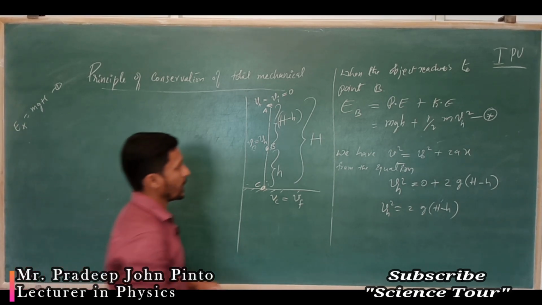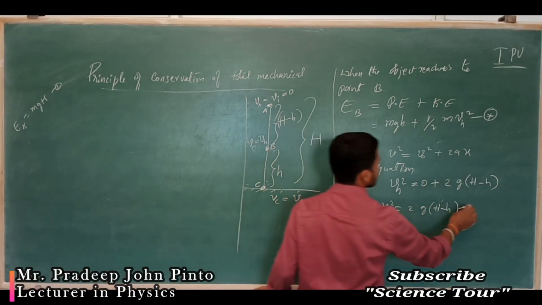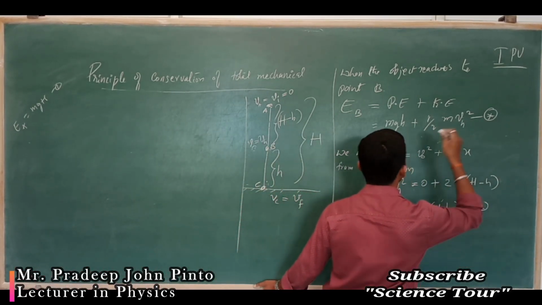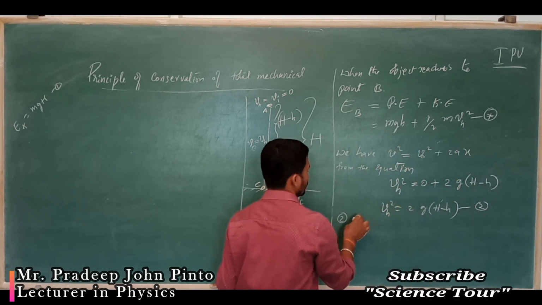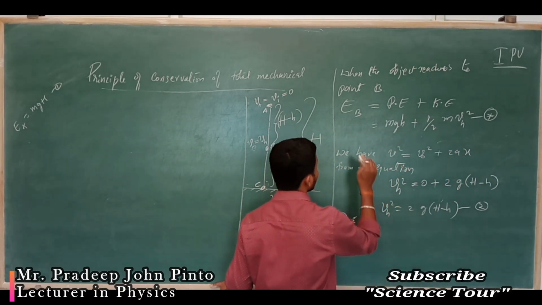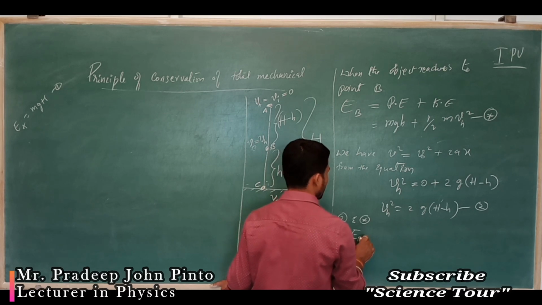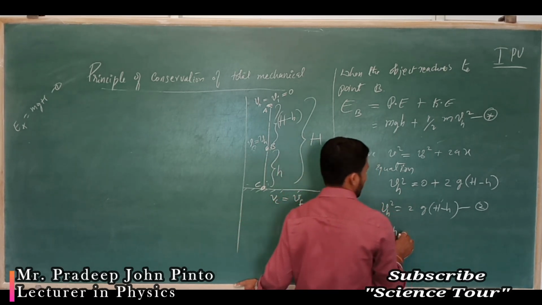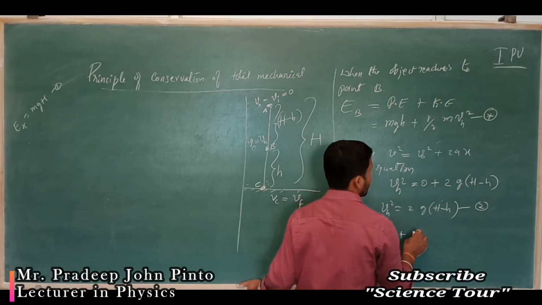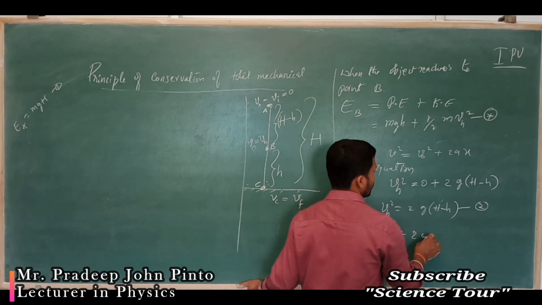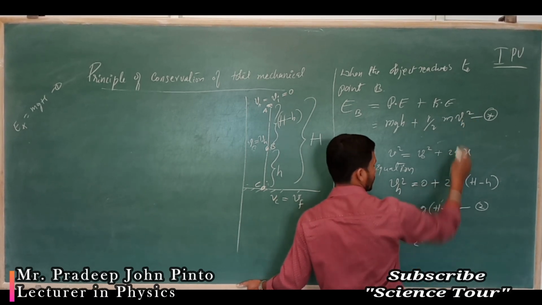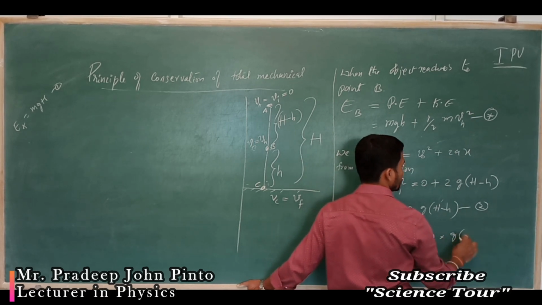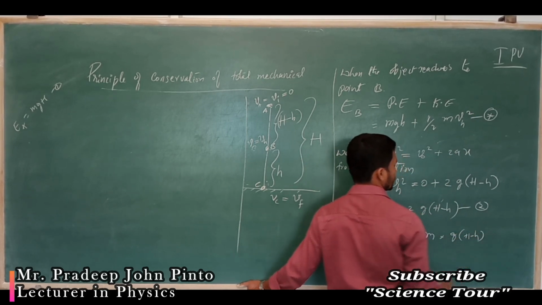If you substitute equation 2 in star, you are going to get EB is equal to mgh plus half into m into Vh square, which is g into H minus h.